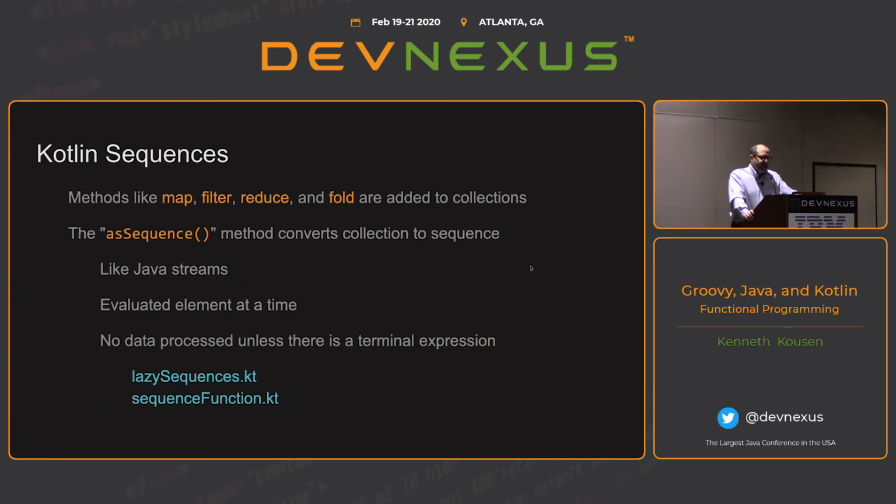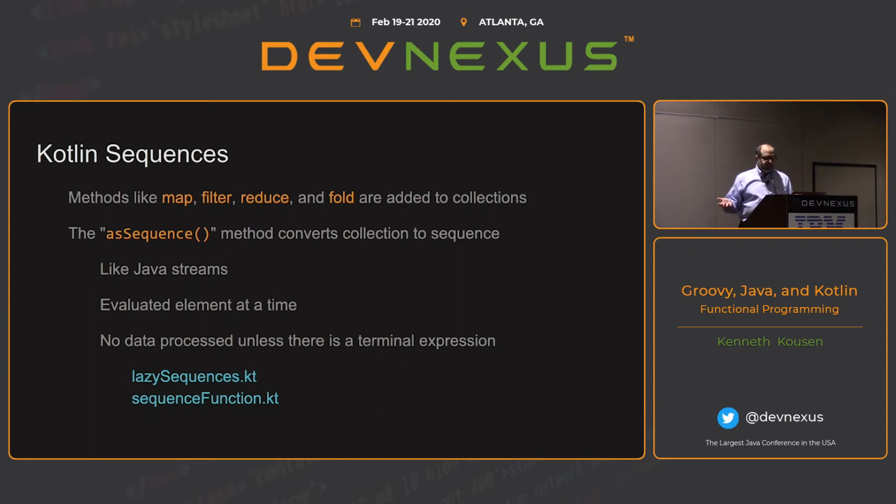Now, Kotlin has map and filter and reduce, except the weird part is that in Java, the reduce method takes either one argument or two. If it takes one argument, it's a binary operator. How do I produce the next value? And use this for an accumulator. Like, here's my sum, and I'll add the current to it, and that's my new sum, and then I just go around. But if you use the two-argument version, then the first argument is the, quote, identity value for your binary operator. So on sum, it would be 0, or on multiply, it would be a 1. And you use that to initialize the looping variable.